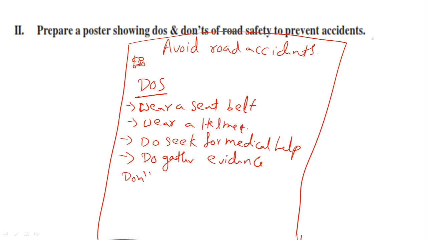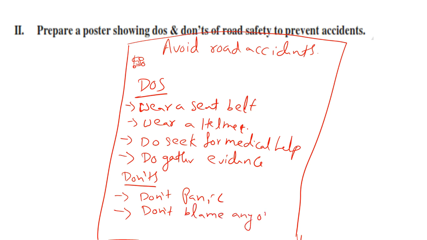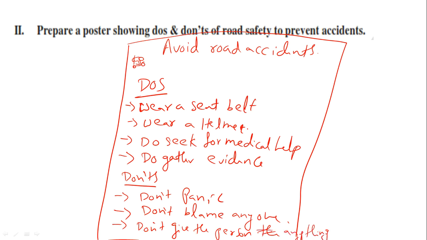Okay. Next, don'ts. First thing is don't panic. After the accident has occurred, don't panic. Then don't blame anyone because the mistake might be mostly from both sides. Okay, don't wait, call an ambulance. Don't give the person anything to eat or drink.